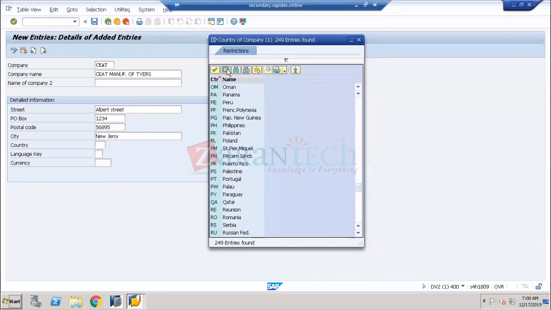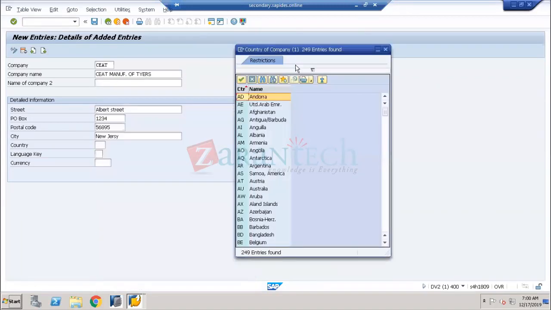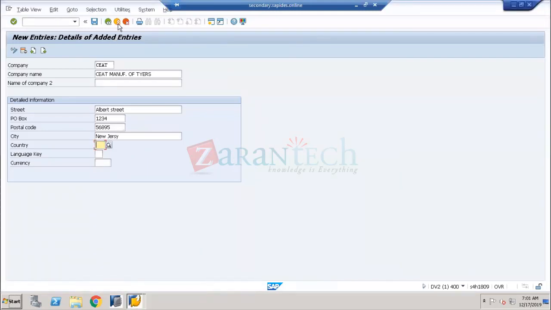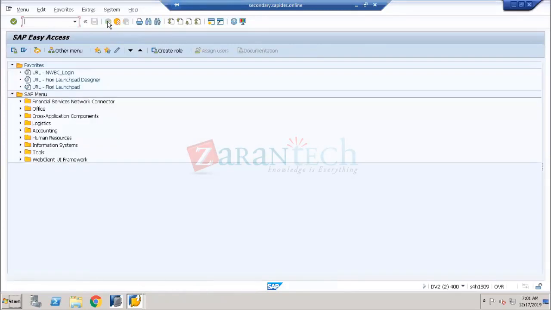If I see all the country codes here, somewhere you have configured all these countries. If I had not configured them, how would I be able to see all the countries over here? Somewhere you have designed that all these countries are available. So where are these countries available? Before I come to this, where you have designed this, it is already available. Where? Just go back.